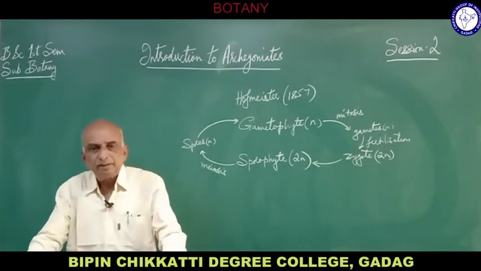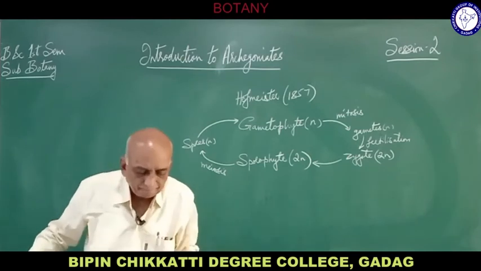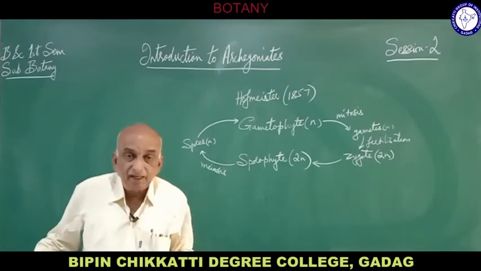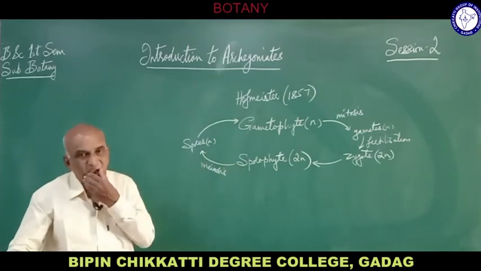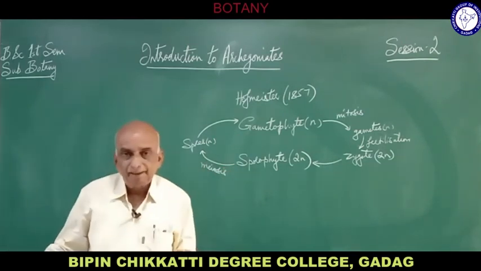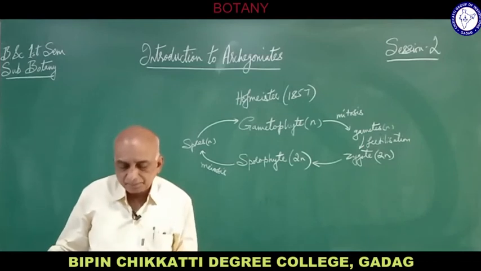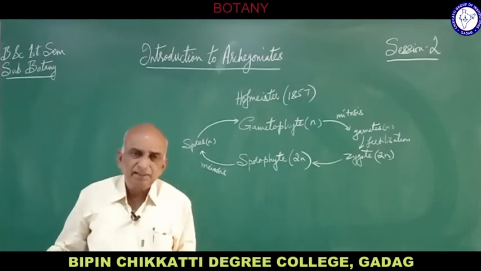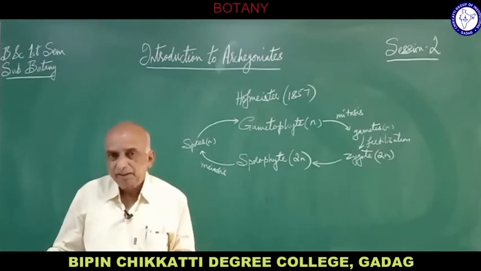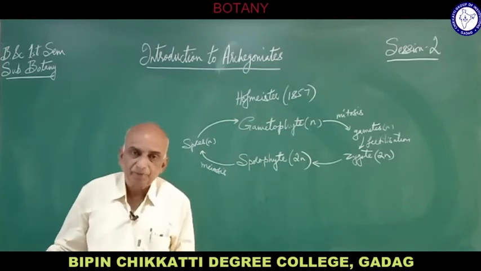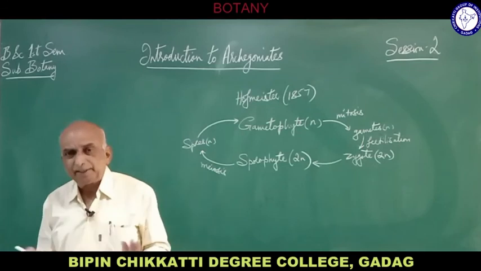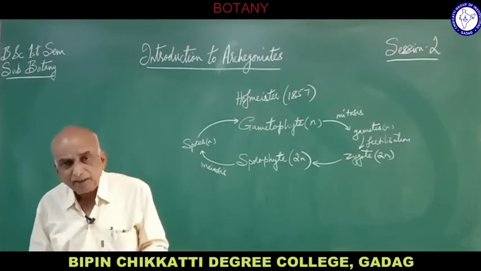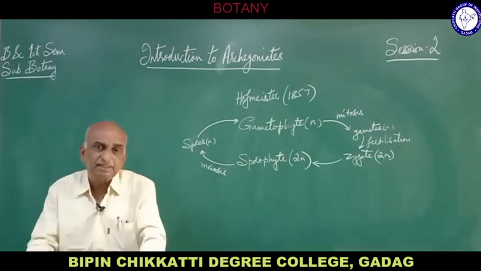Now the next aspect is, what is the relationship between the sporophyte and gametophyte? This relationship differs in various groups of plants. Among the bryophytes, pteridophytes, and also the gymnosperms, they differ from each other.